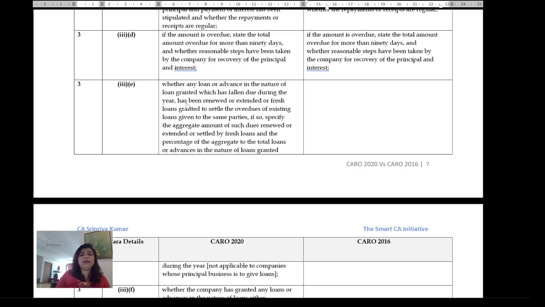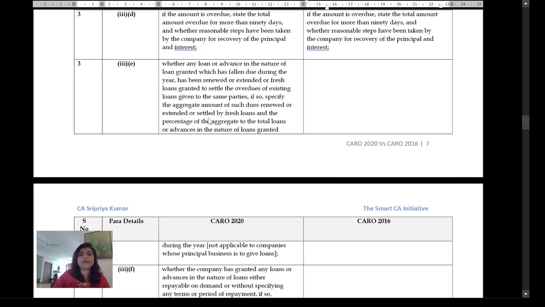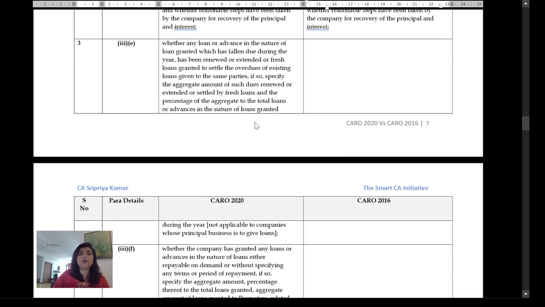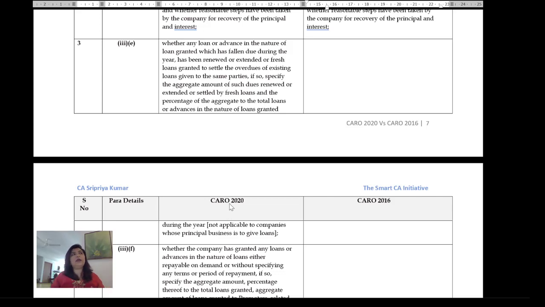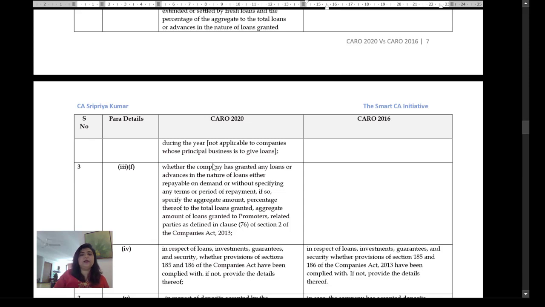I'm restructuring the loan. I'm saying, okay, don't have to repay me now. If so, specify the aggregate amount of such dues renewed or extended or settled by fresh loans and the percentage of the aggregate to the total loans or advances in the nature of loans granted during the year. Of course, this does not apply to companies whose principal business is to give loans. Whether the company has granted any loans or advances in the nature of loans, either repayable on demand or without